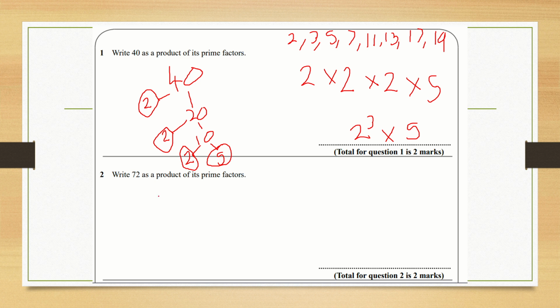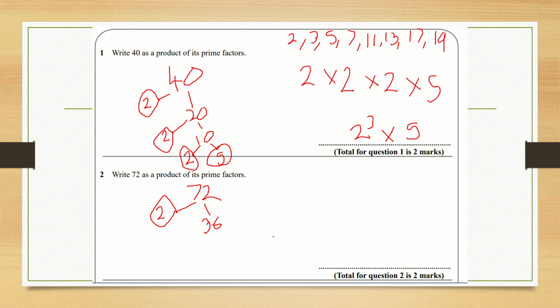There. So the second question is asking us to write 72 as a product of its prime factors. So we start just like we did with 40. We write 72. Is 72 divisible by 2? Yes. So draw one branch, 2, circle that. The other branch, 36, which it gives us there.